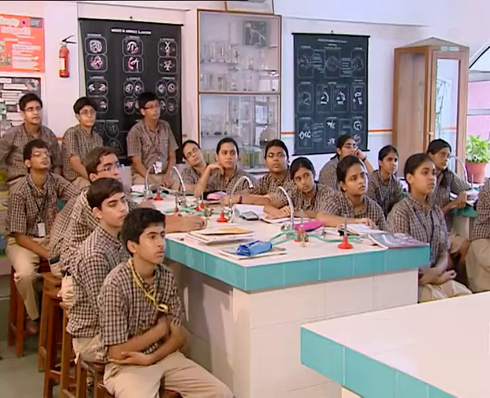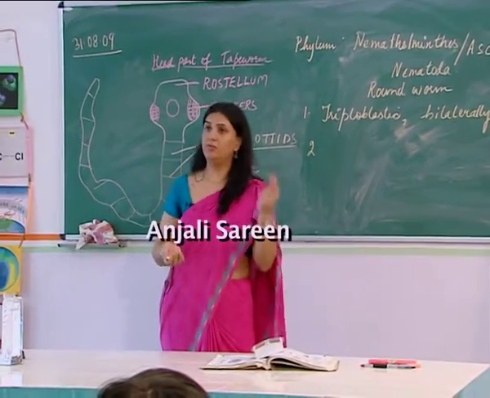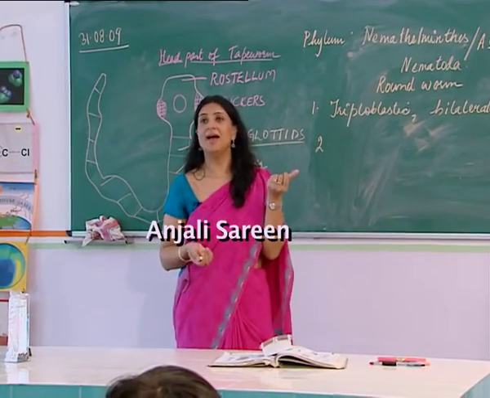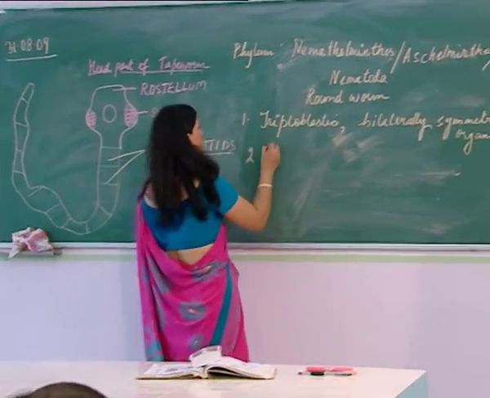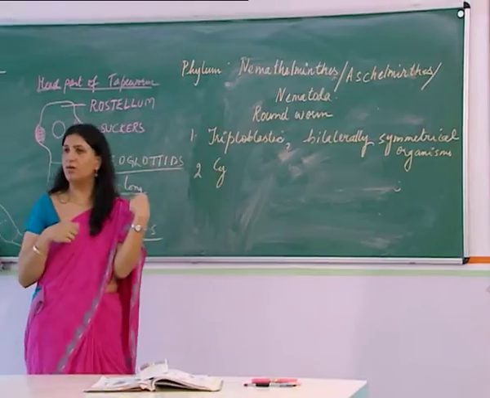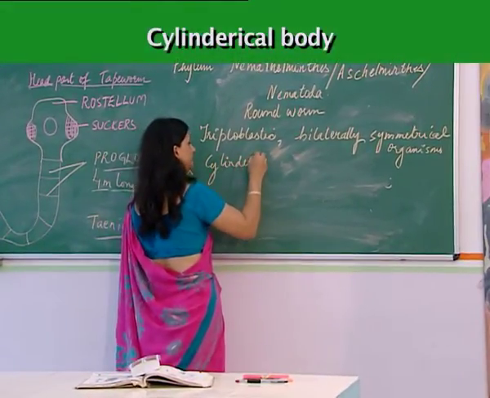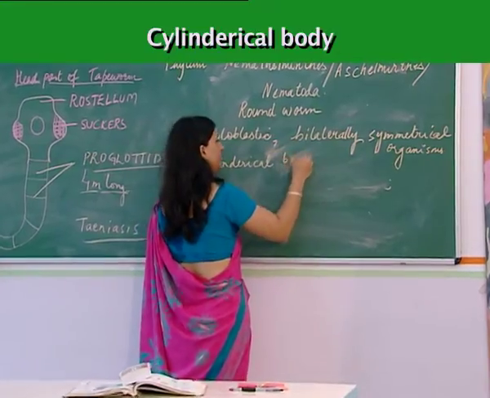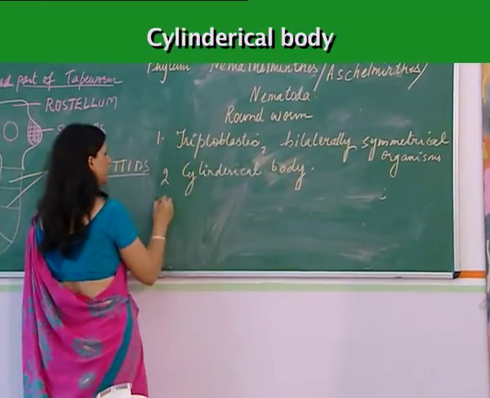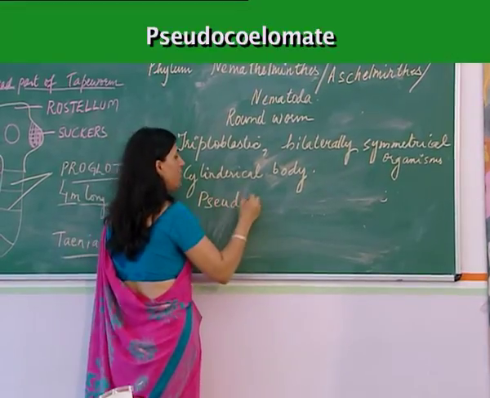When we talked about platyhelminths, we said that they have a dorsoventrally flattened body. When we are talking of roundworms, they have a cylindrical body. So you can see the common features as well as the differences between various worms. So cylindrical worms, cylindrical body. Third, they are pseudocoelomate.